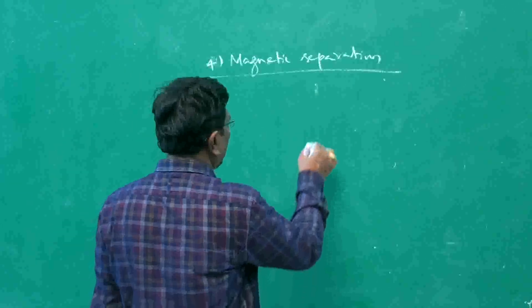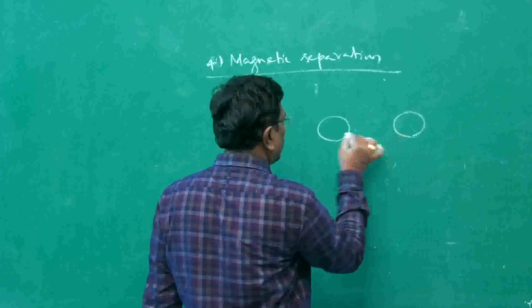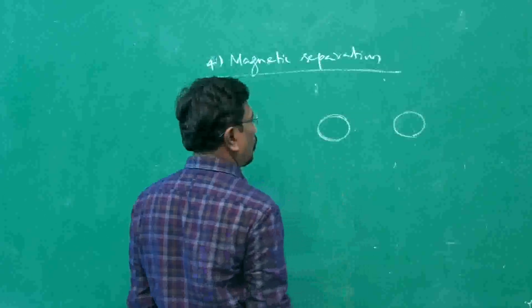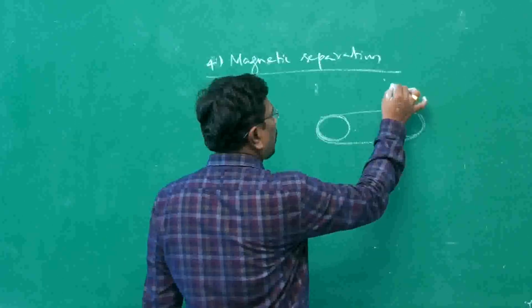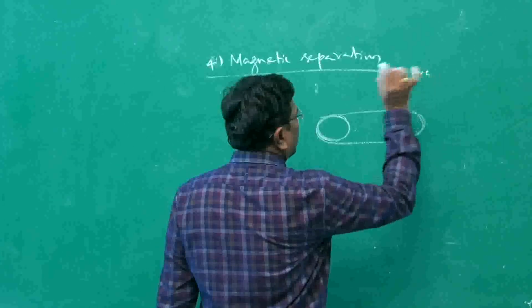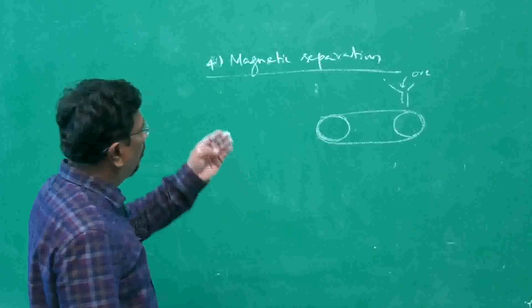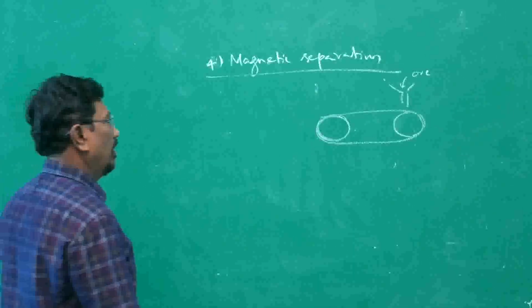Here we have magnetic rollers, maybe an electromagnetic roller. This wheel may be electromagnetic, and the ore to be concentrated is fed from here. It should have a ferromagnetic substance.